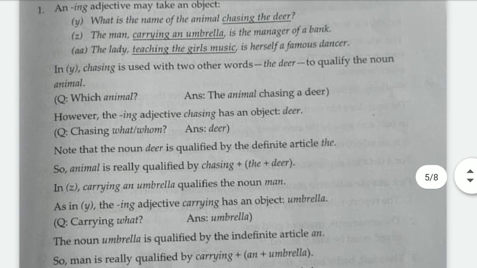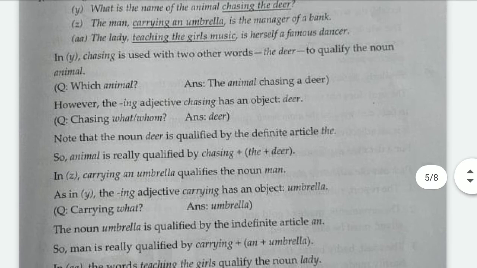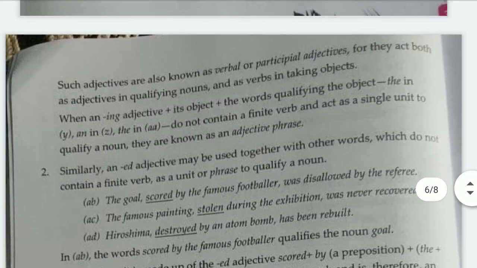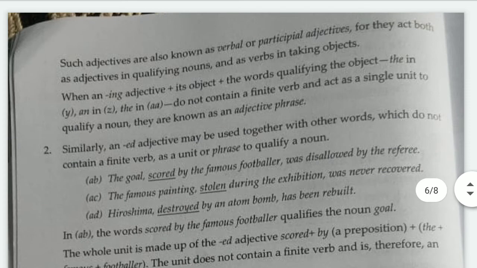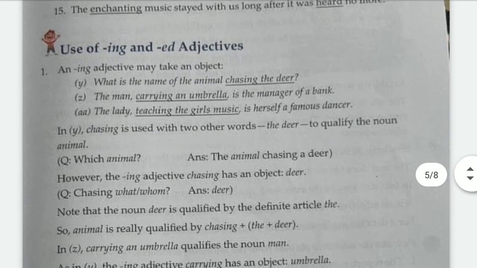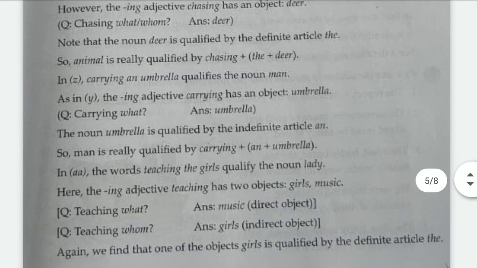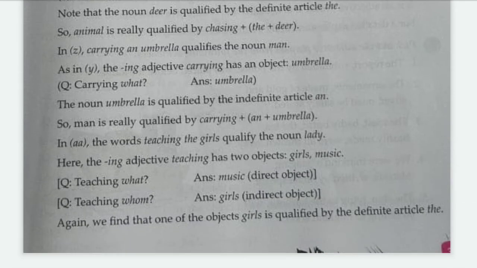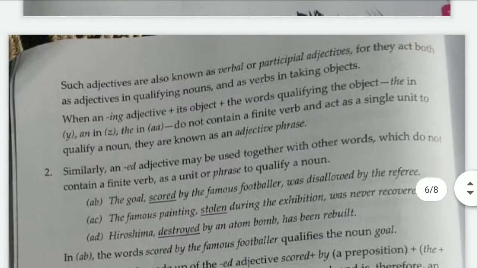Okay, as you saw: chasing what? The deer. Carrying what? An umbrella. Teaching whom? The girls. Okay, and we know how to find the object, right? Such adjectives are also known as verbal or participial adjectives, for they act both as an adjective in qualifying a noun and as a verb in taking objects. Here chasing, carrying and teaching are acting as verbs and also as adjectives, because they are used before the noun, and they are also taking an object. So you know that when it takes an object, it will act as a verb too.